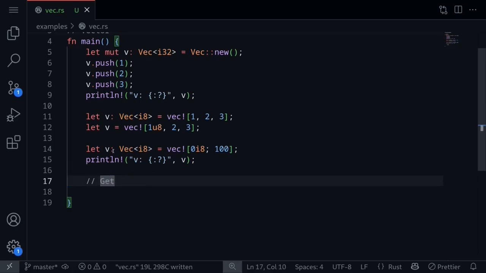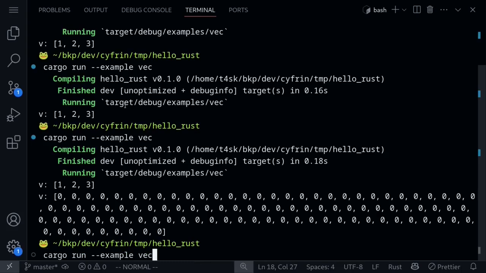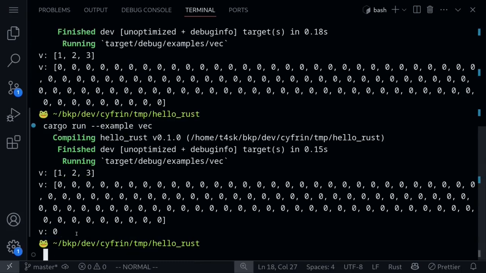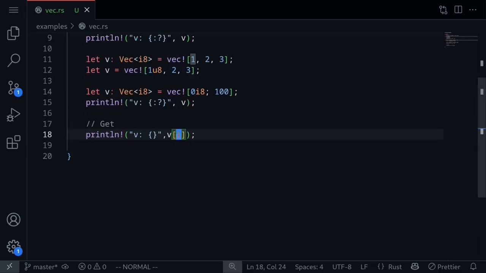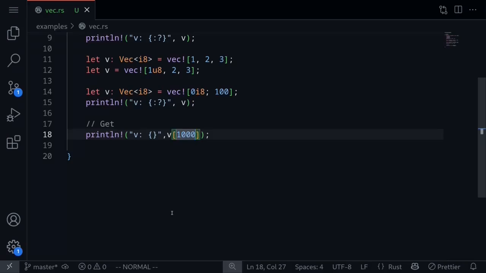How do we access the elements inside a vector? The simplest way is to say b, brackets, and then the index, for example b[1]. Let's print this out. And then we get b[1] is 0. However, what if we try to put in an index that is out of bound? The length of this vector is 100. So what if we put in 1000? We're trying to access an element that doesn't exist. Execute the code, and we see that the main function panicked. This is because we try to access a vector element that is outside of the bound.